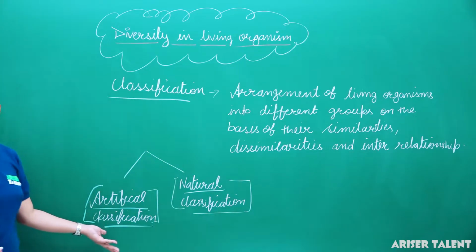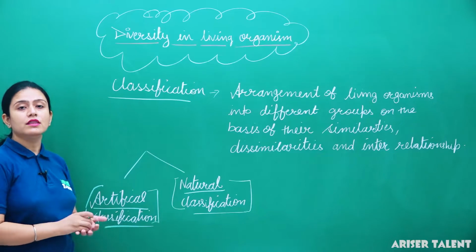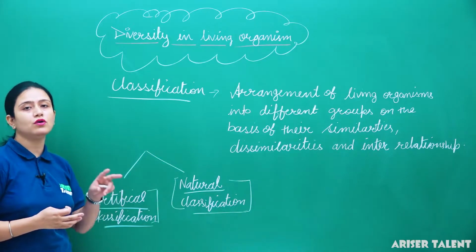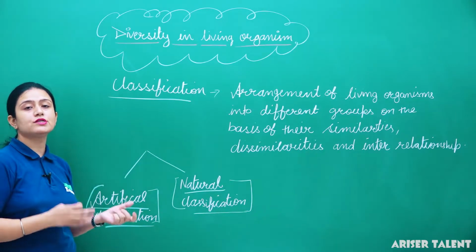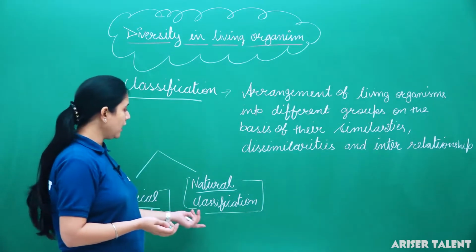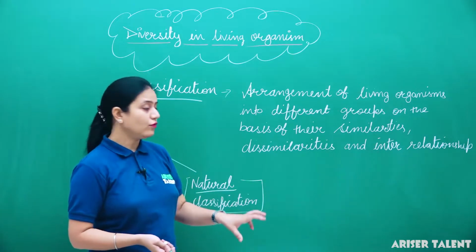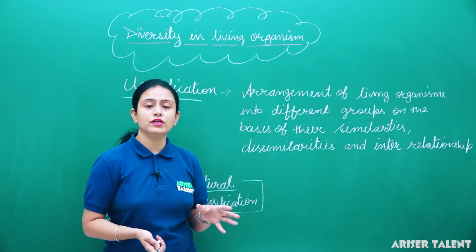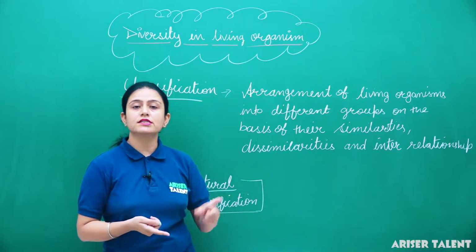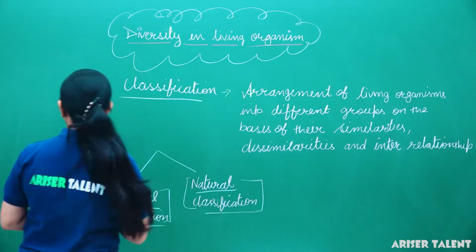So what is artificial classification? In this classification, the classification of living organisms was based on one or two chosen criteria, like their habitat or one or more major habits. Clear? But in the end, it was not successful. Then natural classification was introduced. This classification involves the classification of living organisms into broad groups on the basis of their large number of characteristics, based on both their similarities and dissimilarities. Clear?